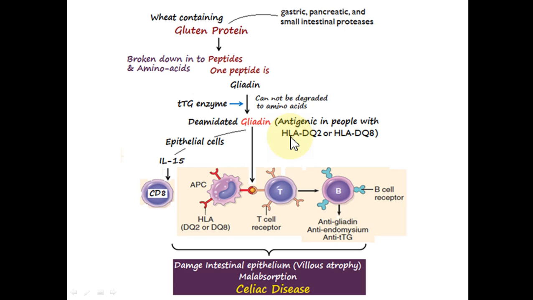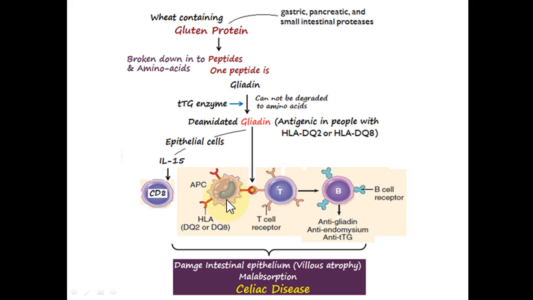Here, the gliadin is taken up by the immune cells like antigen presenting cells such as macrophages, and it is further broken down and processed in the cell. And a part of this deamidated gliadin is presented with MHC class 2 molecule. This is a red flag for the inflammatory cells.